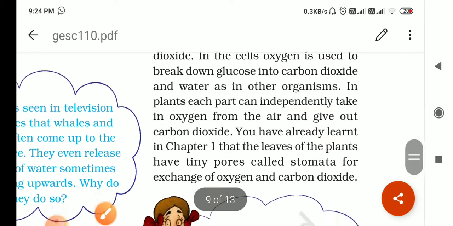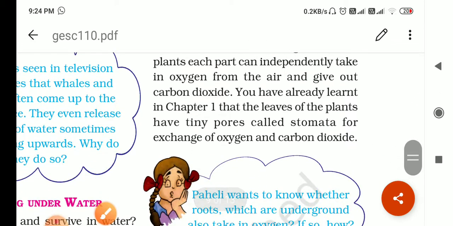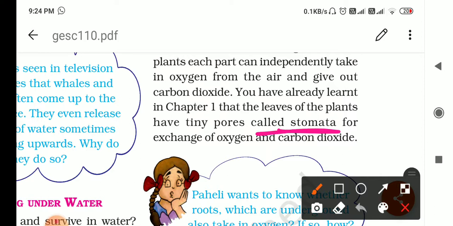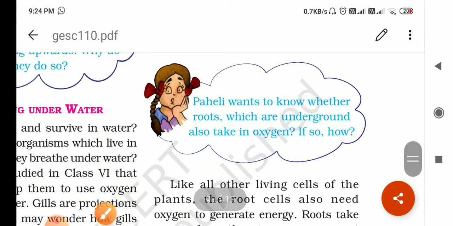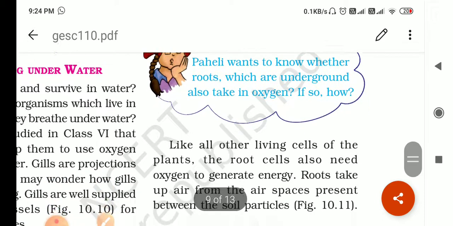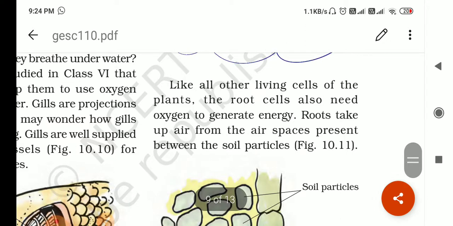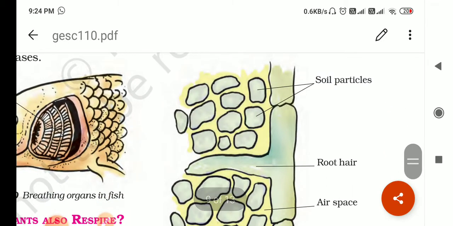Okay, then we know in the plants, leaves have the small pores which are called the stomata. These are the main site of respiration for the exchange of carbon dioxide and oxygen, right? Someone wants to know whether roots which are underground also take in oxygen. If yes, how? Yes, roots also take the oxygen. They also respire. Like other living cells of the plant, the root cells also need the oxygen. So the air which is present in between the soil particles, you can see in this picture,